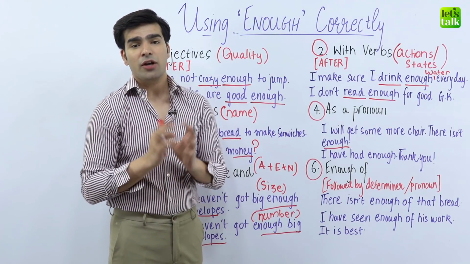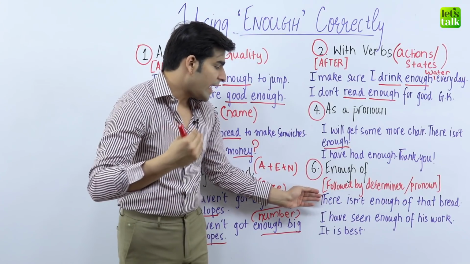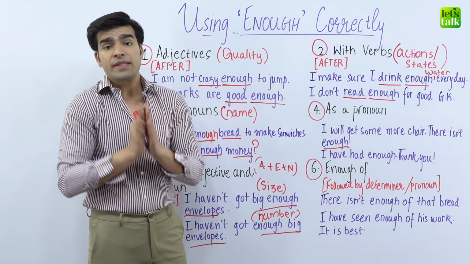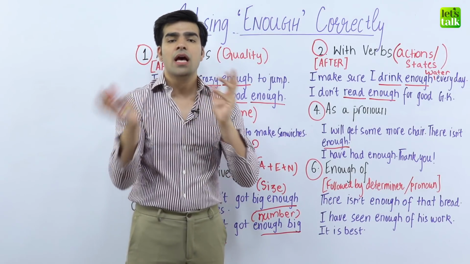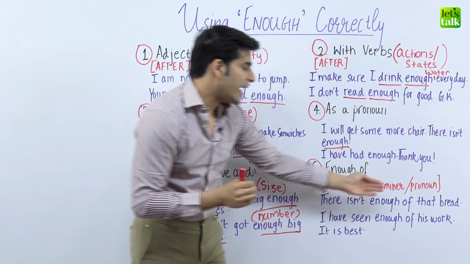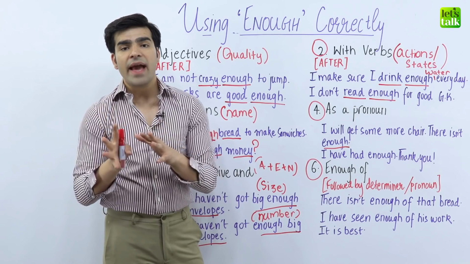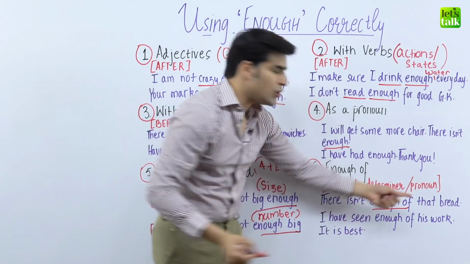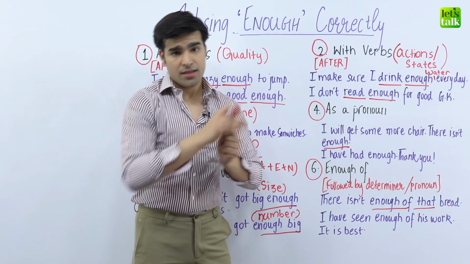Have you seen people using a lot of enough of it, enough of that? Let's see how it is used. Enough of is followed by determiners or pronouns. Whenever you use enough of as a standalone phrase, that means after this phrase comes either a determiner or a pronoun. Let's see how it is done. There isn't enough of that bread. For example, I'm talking about pita bread. The person is saying, there isn't enough of that bread. Enough of is being used for that, which is a determiner.